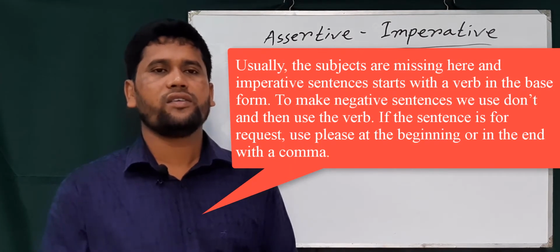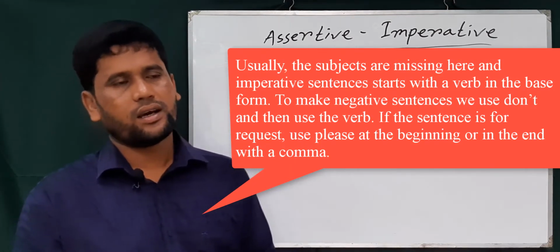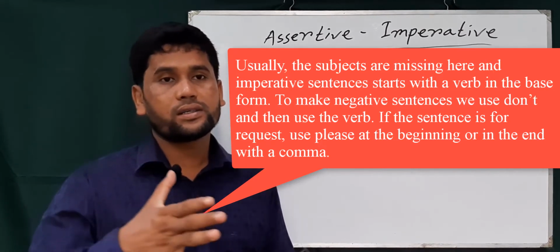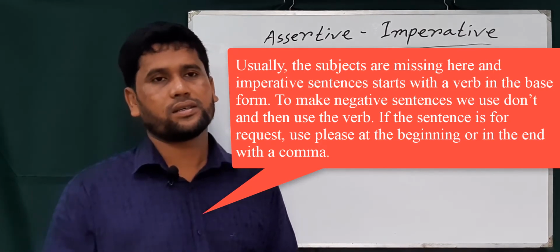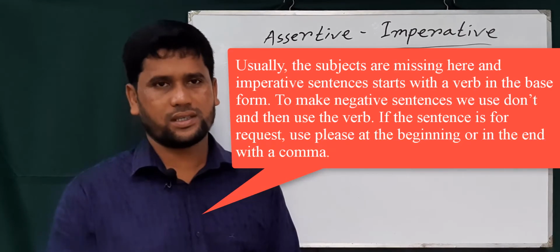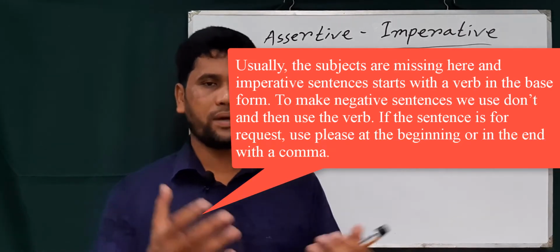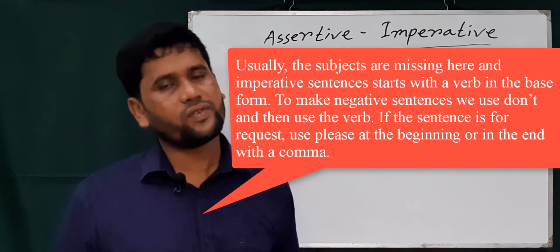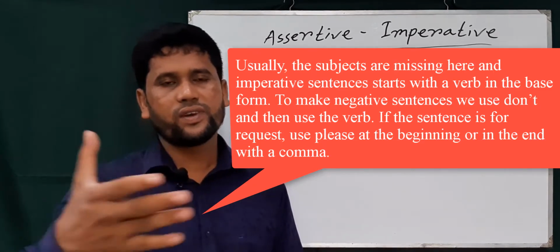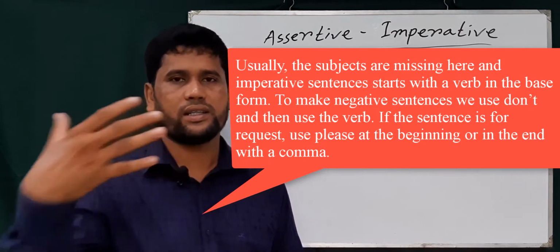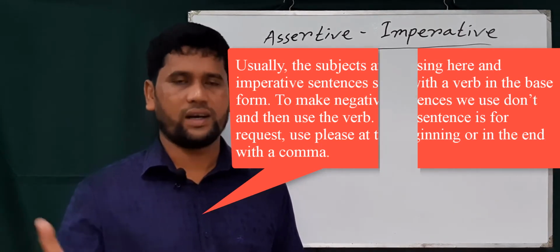Usually an imperative sentence starts with a verb, but to make a negative sentence we use don't or do not at the beginning. If the sentence is a request, we use please at the beginning, or at the end with a comma.